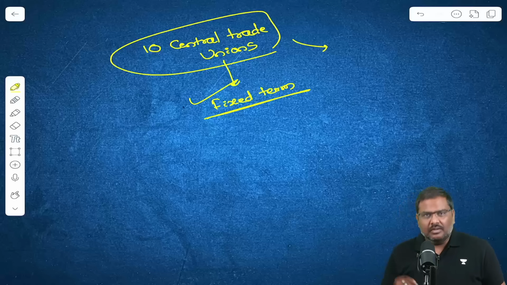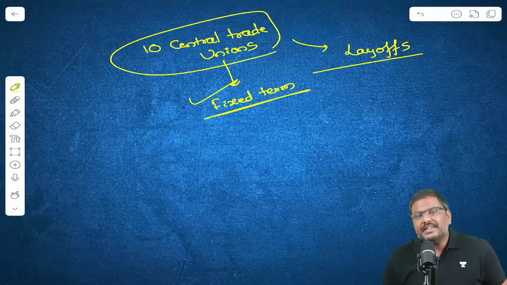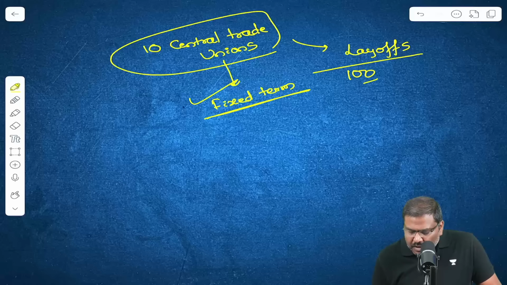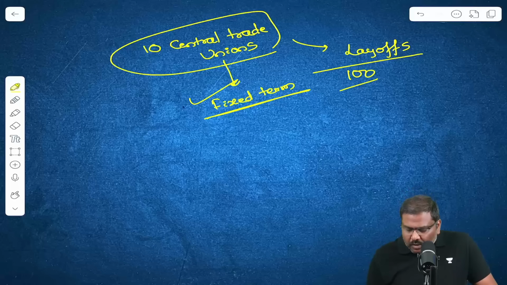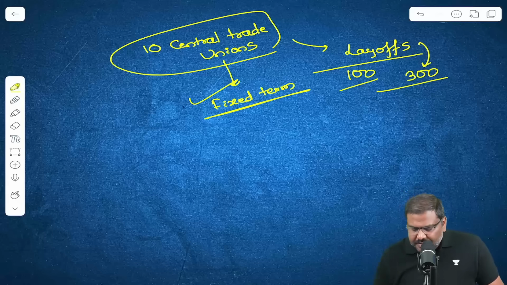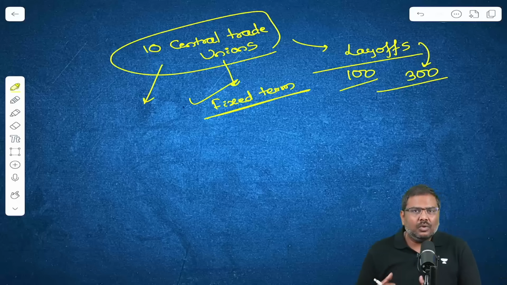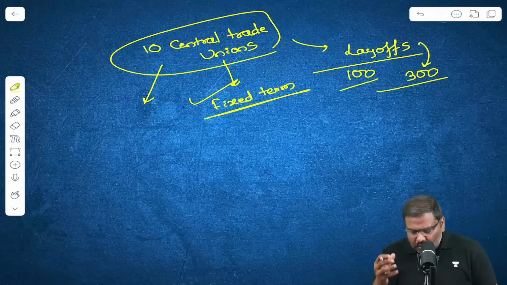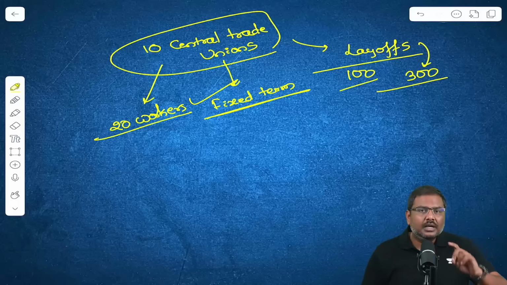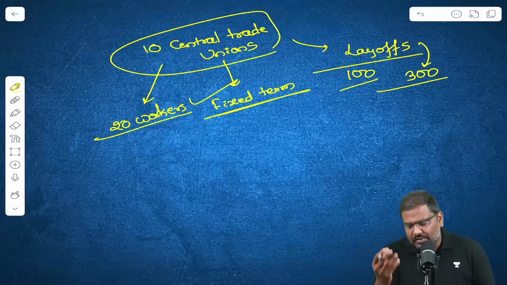For example, in terms of layoffs, until recently, the threshold number that was needed was 100 workers. Now this number has been increased to 300 workers. And not just this, many of these labor codes now will be covering only those establishments who have 20 workers. Until recently, it was covering all those establishments who had 10 workers.